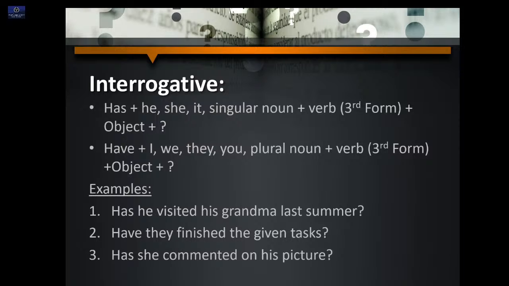With have: I, we, they, you, plural nouns, verb third form, object, and a question mark. Examples: has he visited his grandma last summer? Have they finished the given tasks? Has she commented on his picture? I hope it is clear to you all.